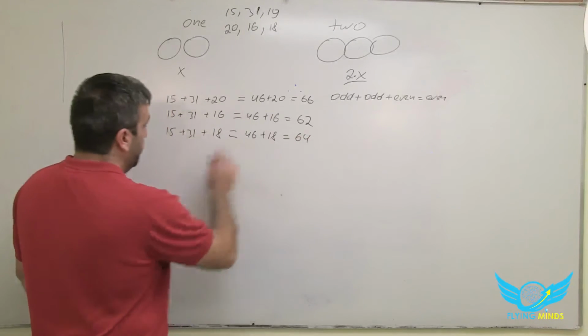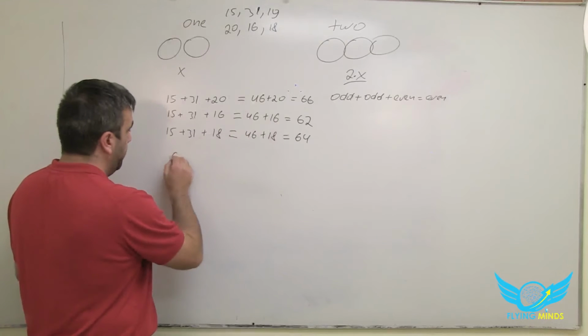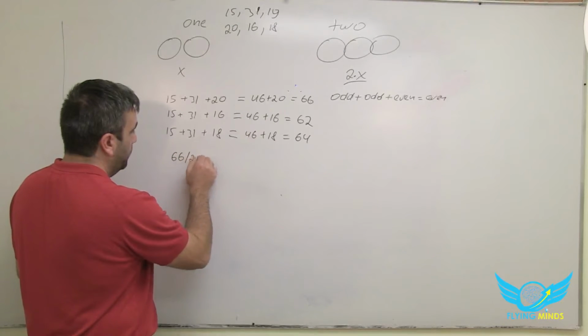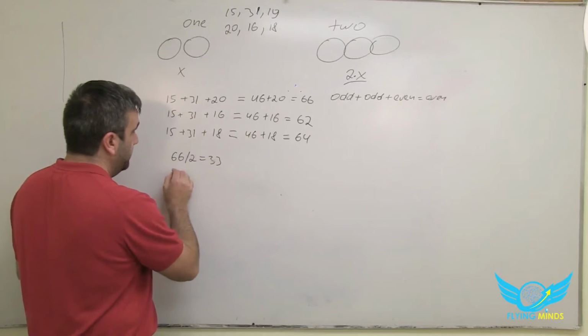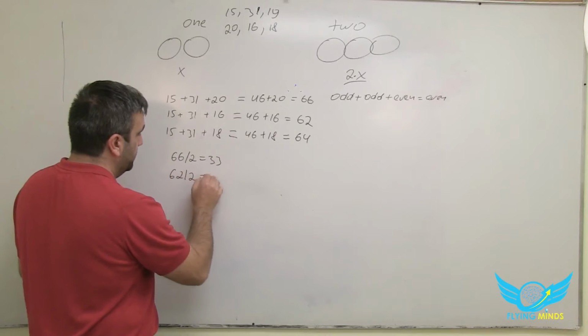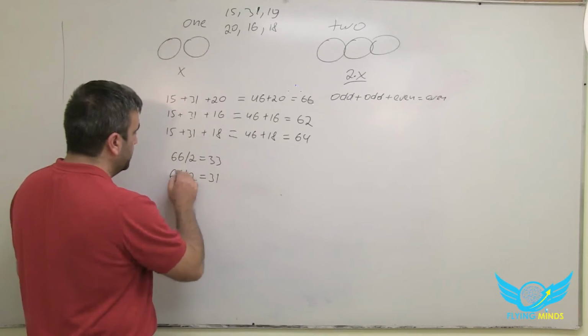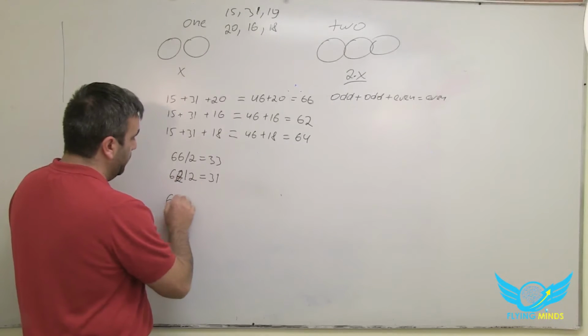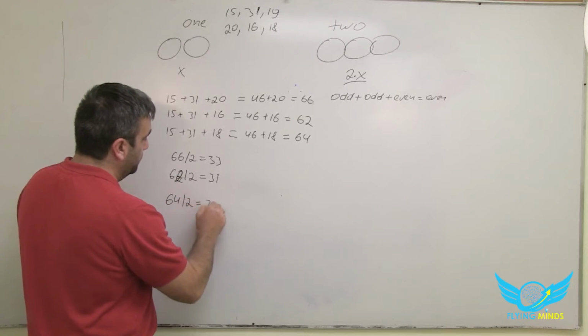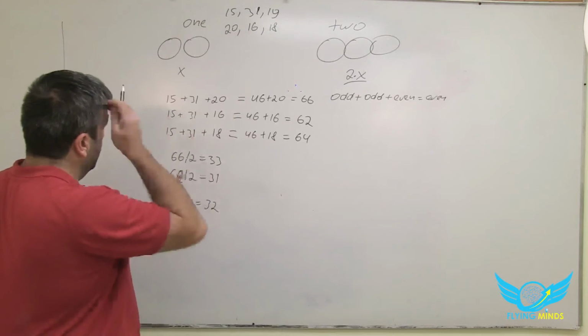So now if we divide it by 2, we get 33. 62 divided by 2 equals 31. 62, sorry. And 64 divided by 2, we get 32. Now,